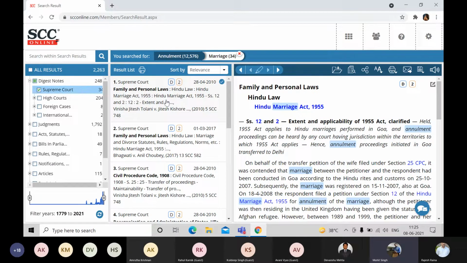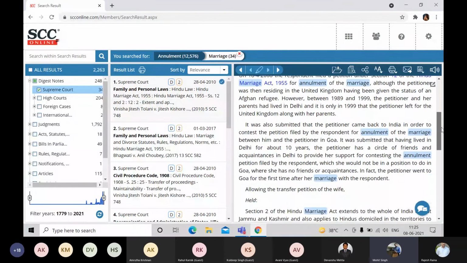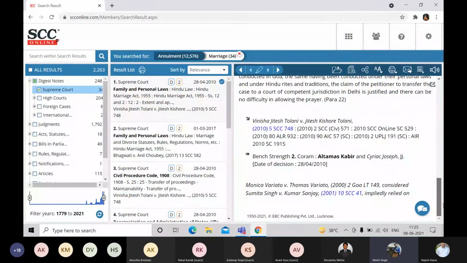I request you to please read the digest note first. And if you feel like the digest notes are helping you, the digest notes are relevant for your query, can you please scroll down to the last of the digest note? Yes, on the right hand side. So this is the digest note, and if you feel like this digest note is helping you, you can certainly click on the judgment citation, or if you would like to write down any equivalent citation, AIR, ALR, AIC, as you can see on your screen, you can certainly do that as well.